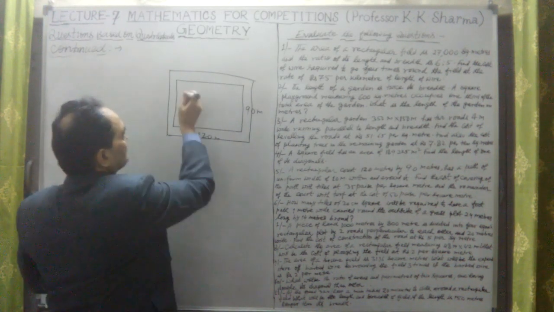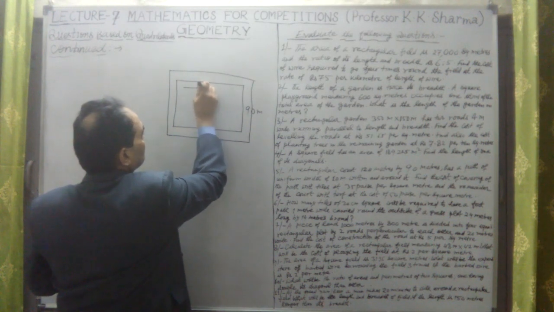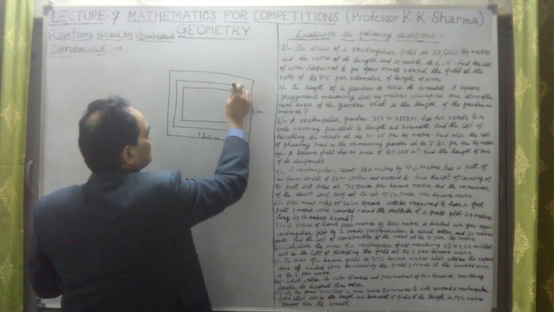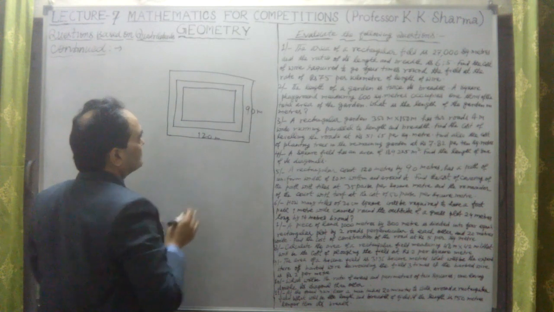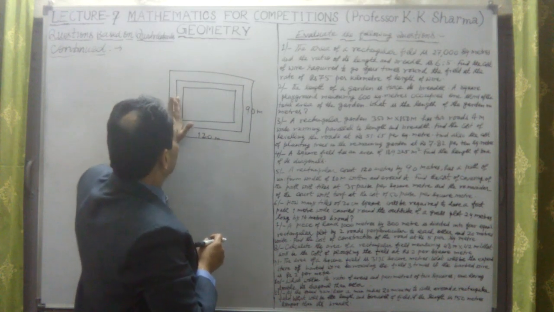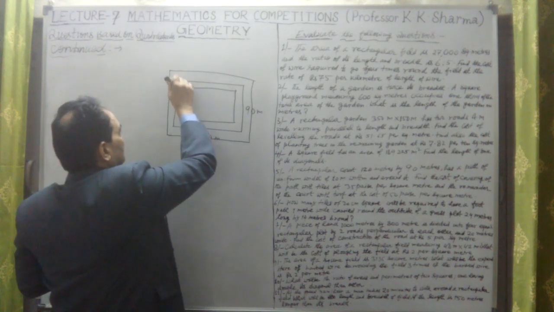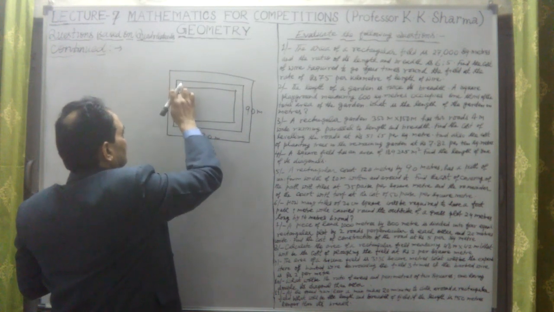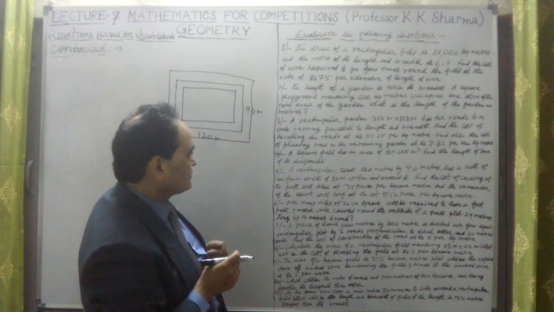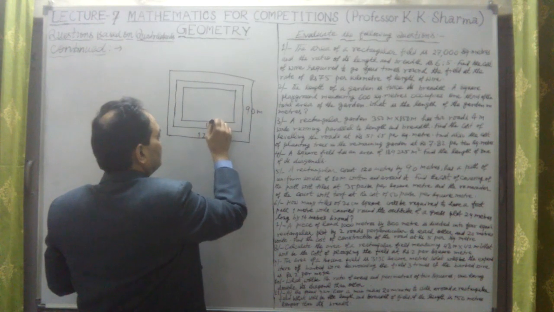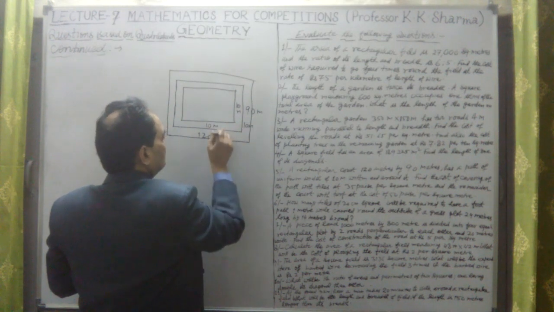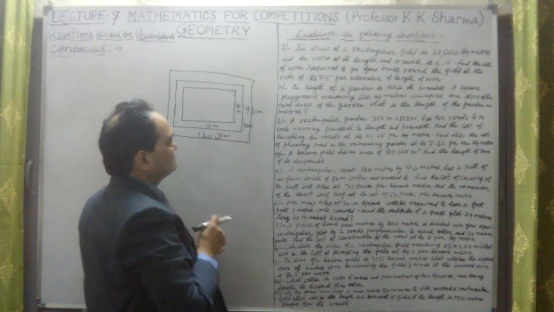Within and around it. Okay, there is a path here also. Within and around it. Okay, so surrounding this there is a path, and here also within and around it. Within means within the field there is a path of uniform width. What is the uniform width? 10 meter. 10 meter width here. 10 meter width. Within and around.